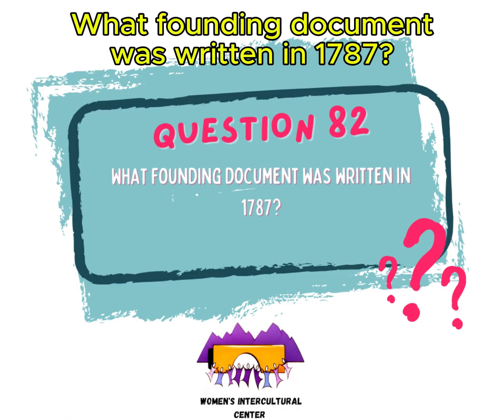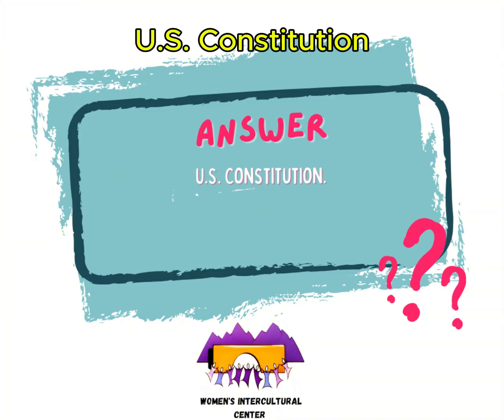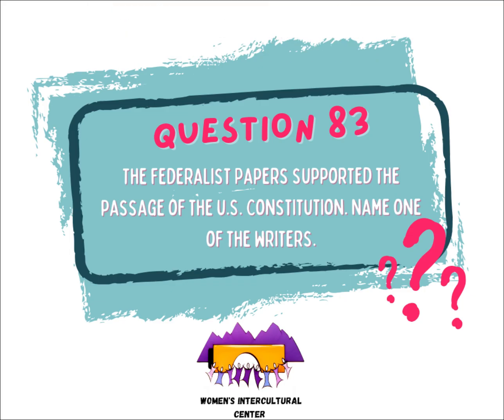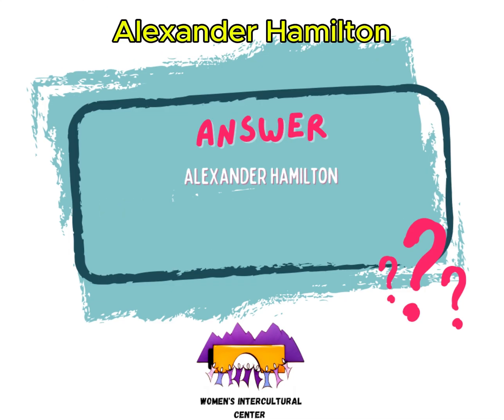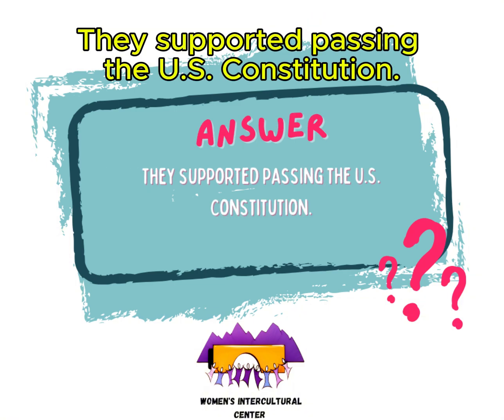What founding document was written in 1787? U.S. Constitution. The Federalist Papers supported the passage of the U.S. Constitution. Name 1 of the writers. Alexander Hamilton. Why were the Federalist Papers important? They supported passing the U.S. Constitution.